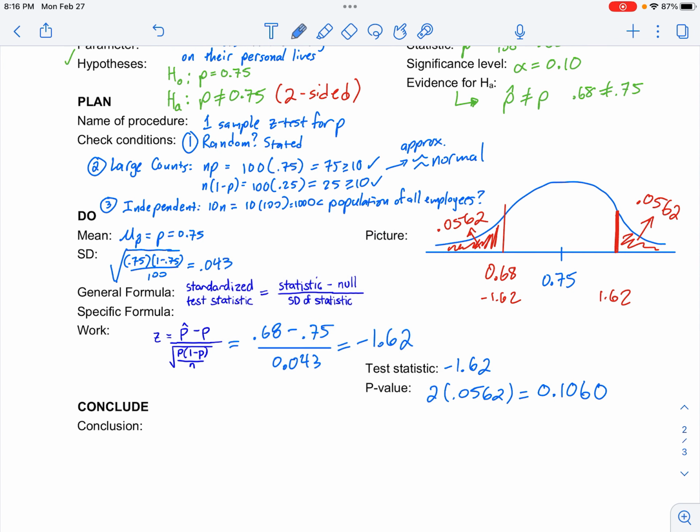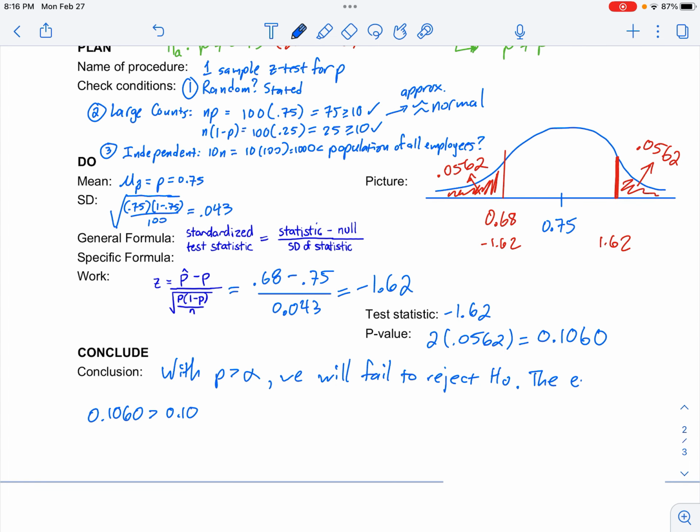Conclusion. This is really picky, but p is greater than alpha by just a little. 0.1060 is greater than 0.10, but not by much. We will fail to reject the null hypothesis.